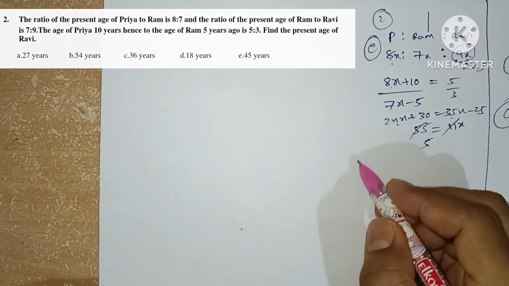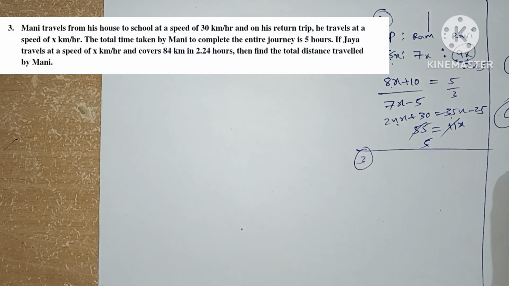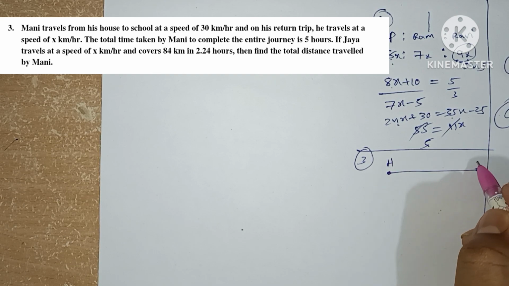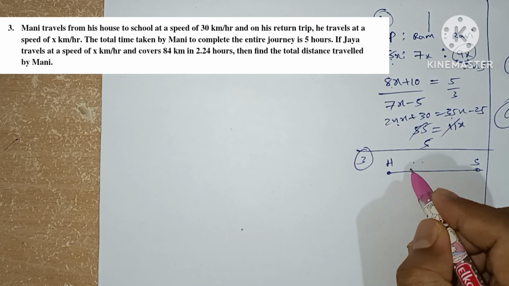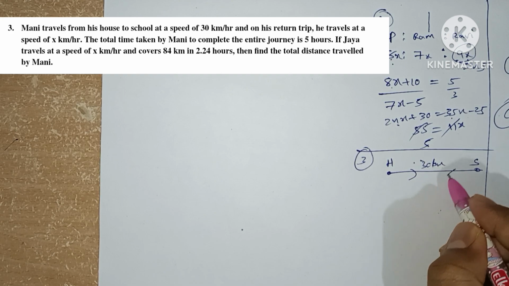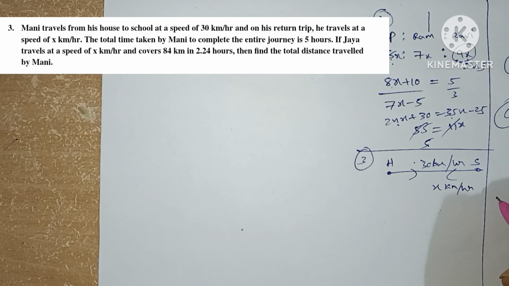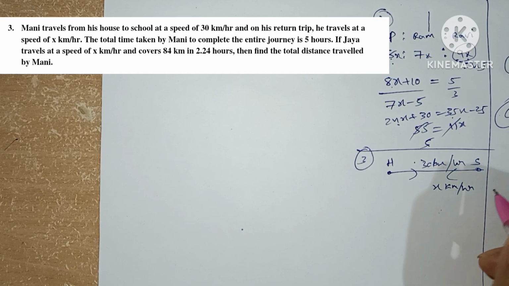Now we are going to see question number 3. Mani travels from his house to school at a speed of 30 kilometers per hour, and on his return trip he travels at a speed of x kilometers per hour. The total time taken by Mani to complete the entire journey is 5 hours.